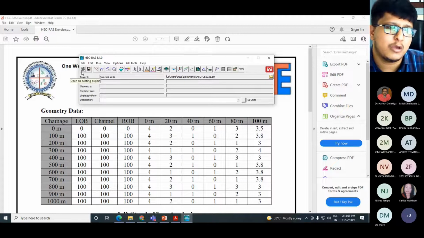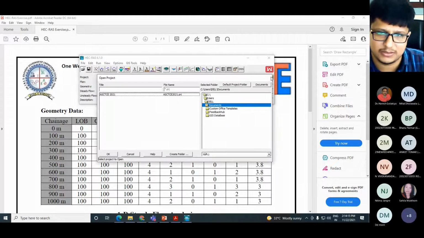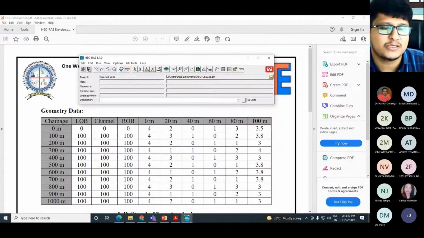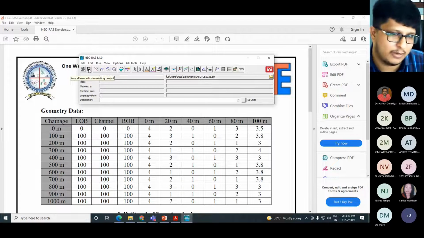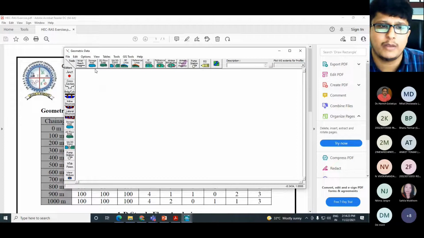The first option is to open an existing project. If you have any ongoing or existing project, then you can go with this, right? The second option says save whatever work you are doing, you can save it. Third option, which is where we have to start, is the geometric data.